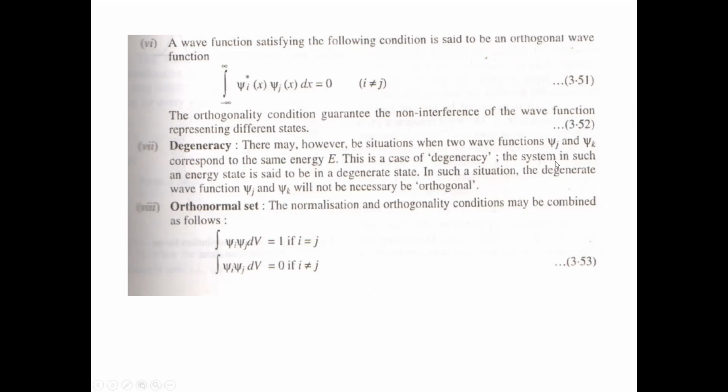So this is the same thing here, that we have two wave functions. So suppose एक इलेक्ट्रॉन जिसकी अप स्पिन है उसके लिए वेव फंक्शन psi i है, psi j है यहाँ. दूसरा जो पार्टिकल जिसकी स्पिन डाउन है, उसके लिए वेव फंक्शन psi k है और दोनों की एनर्जी सेम है. So here the particles are also satisfying Pauli's exclusion principle.